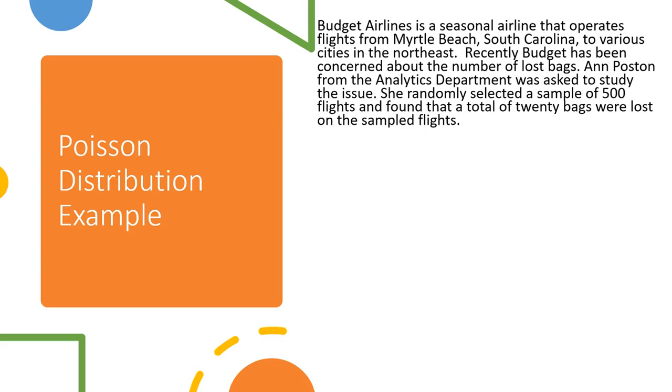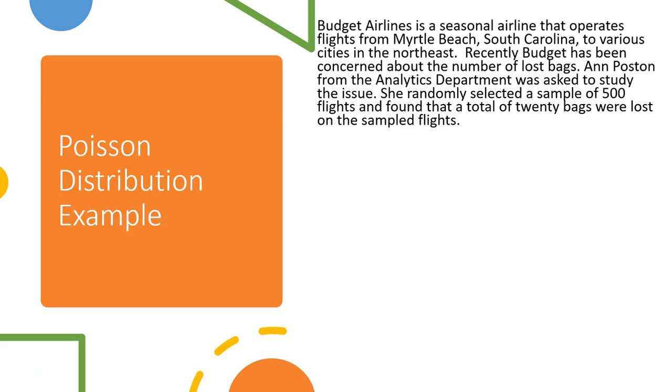So we're going to look at an example. Budget Airlines is a seasonal airline that operates flights from Myrtle Beach, South Carolina to various cities in the Northeast. Recently, Budget has been concerned about the number of lost bags, and Poston from the analytics department was asked to study this issue, and she randomly selected a sample of 500 flights and found that a total of 20 bags were lost on the sampled flights.